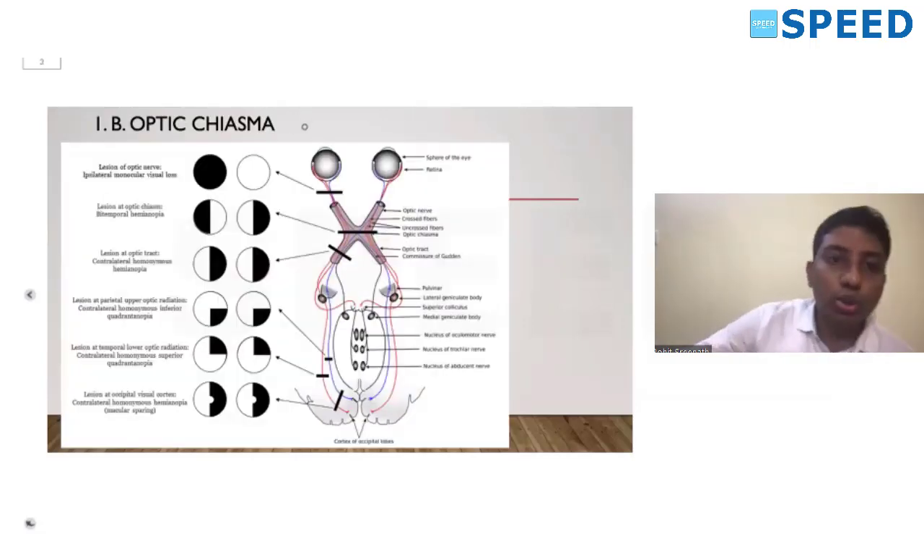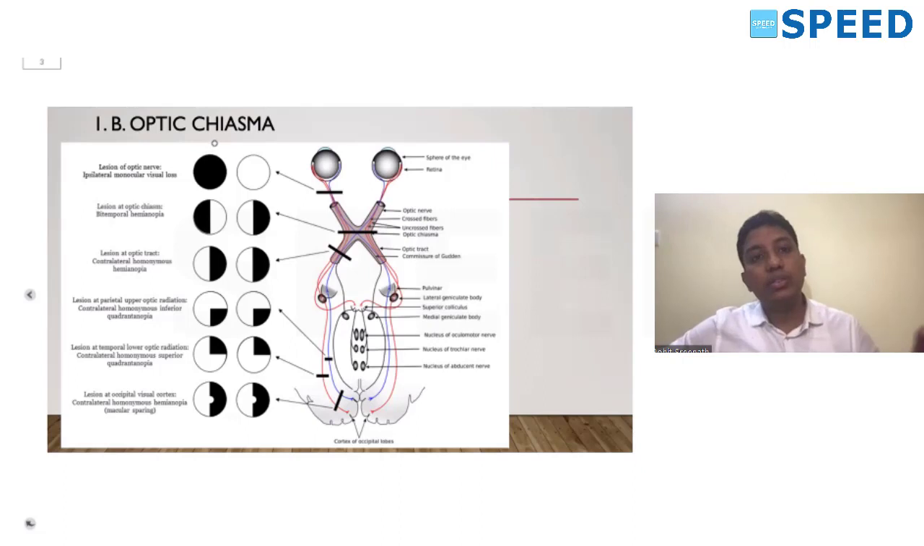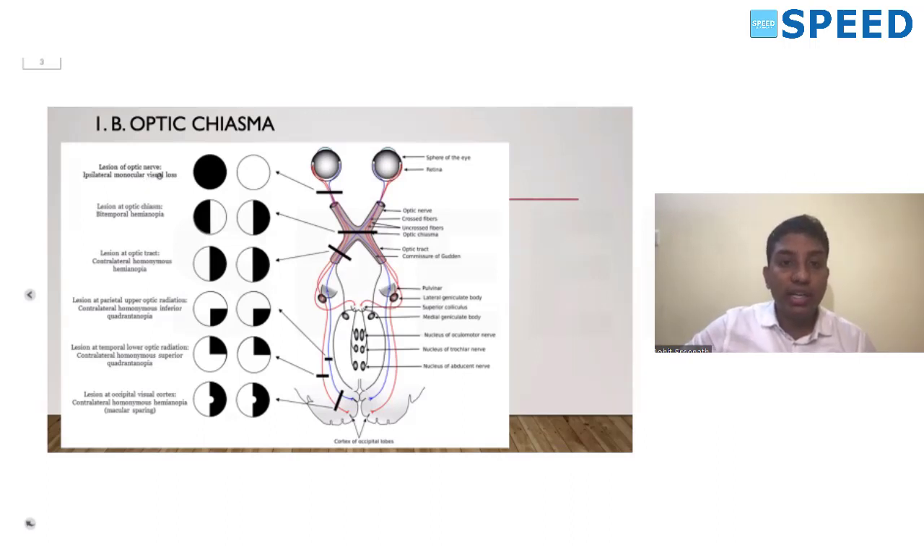So we'll quickly go through the various visual field defects and the visual pathway, starting right from the optic nerve until the occipital cortex. Firstly, if it is a unilateral optic nerve involvement, the patient will have an ipsilateral monocular visual field loss. All these slides have been taken from the PowerPoint presentation which we discussed in the class, in the neuro-ophthalmology discussion.